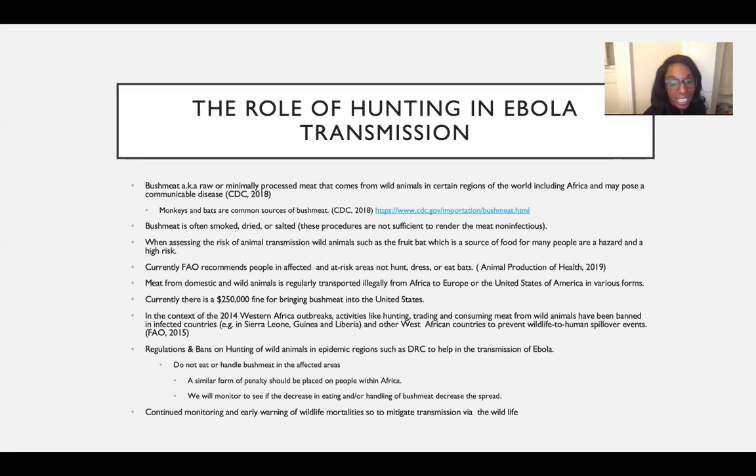People should not be eating it. People should not be handling it because we're not sure, as said again, how long the transmission rate is. How can we stop the infection?